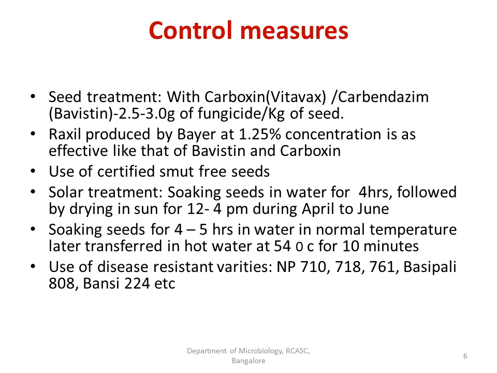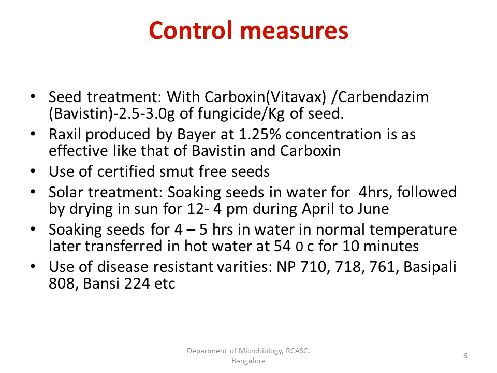At that temperature, we can go for solar treatment, that is, soaking the seed in water for 4 hours followed by drying the seed between 12 and 4 p.m. during April to June. Another method is soaking the seed for 4 to 5 hours in water at normal temperature. Later, transfer it into hot water at 54 degrees Celsius for 10 minutes. This is another method. You can also call it hot water treatment.